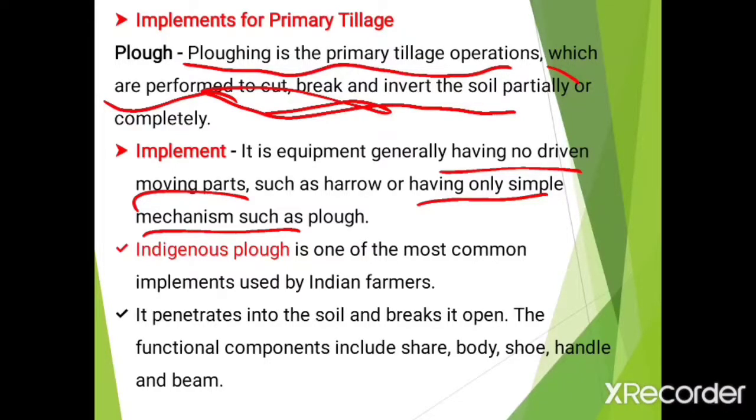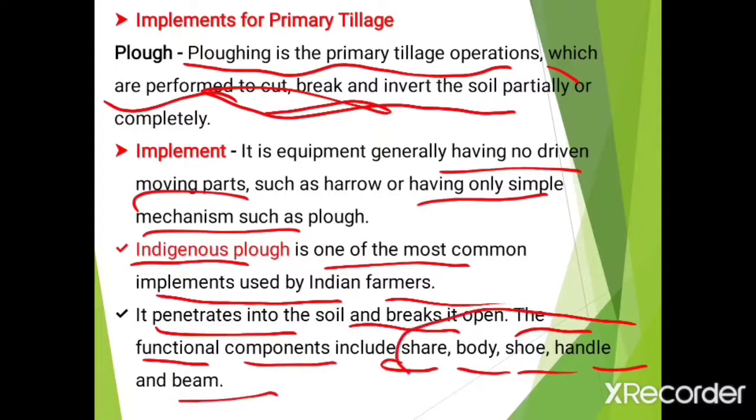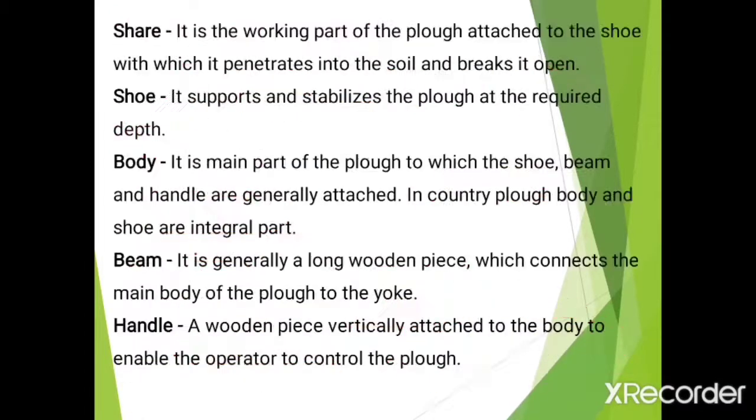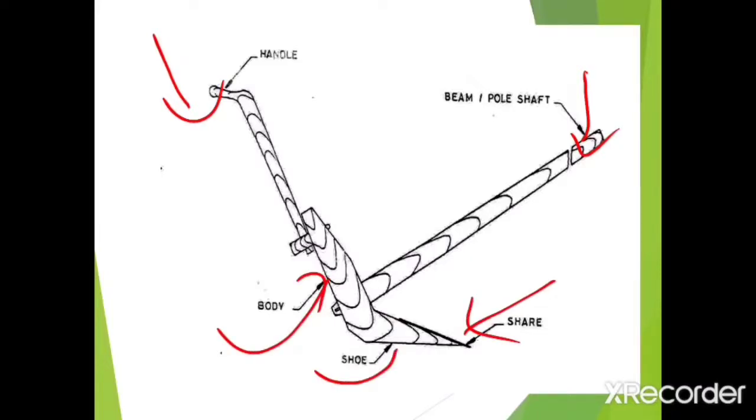Then the indigenous plow. The indigenous plow is one of the most common implements used by Indian farmers. It is our traditional plow or traditional implement. It penetrates into the soil, breaks the soil and opens it up. The functional components include shear, body, shoe, handle and beam. This is the indigenous plow, this is the handle, this is the beam or pole shaft, this is the body, this is the shear and this is the shoe.